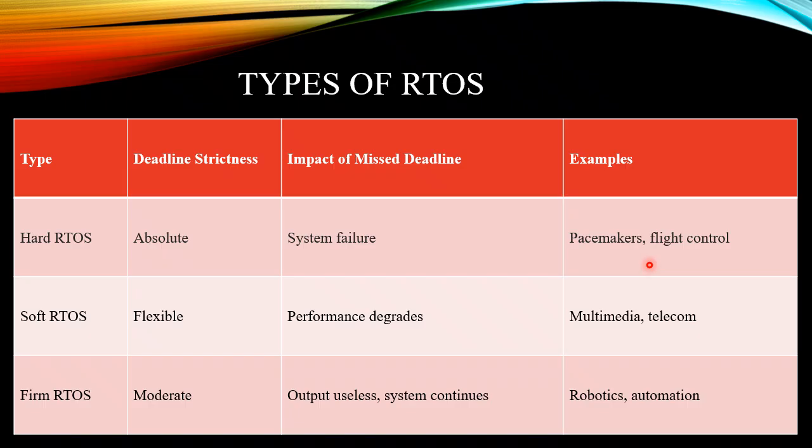Examples for hard RTOS are pacemakers and flight control. You know flight control, right? If any problem occurs in the controlling of the flight, what happens? The system totally fails. Soft RTOS examples are multimedia, telecom, communication, things like that. For firm RTOS, the examples are robotics and automation. If something unusual happens in robotics, the output may be more or less useless, but the system keeps running. The robot may still work.